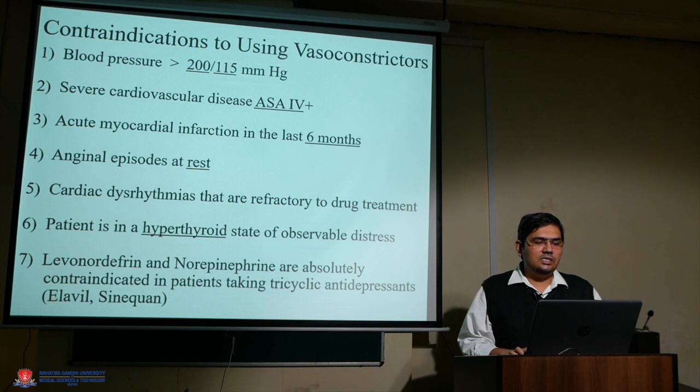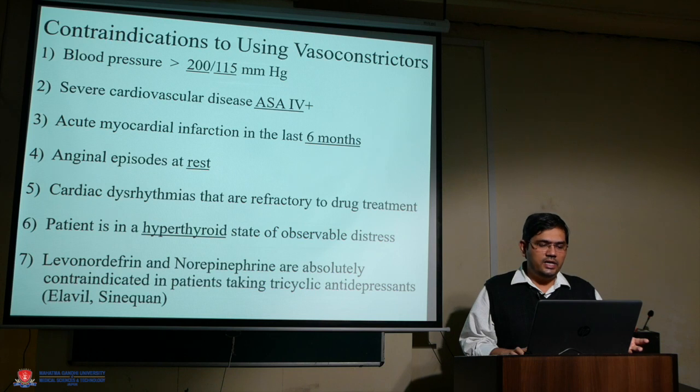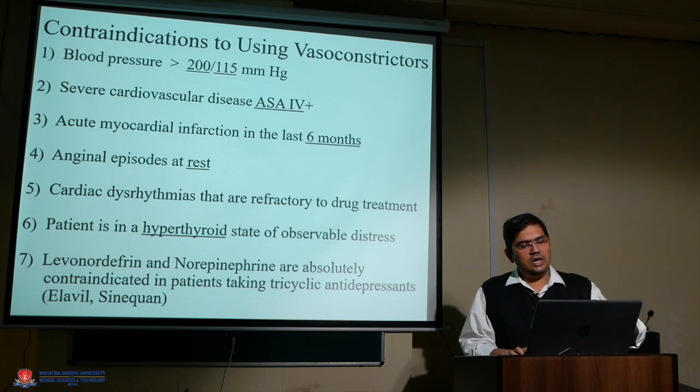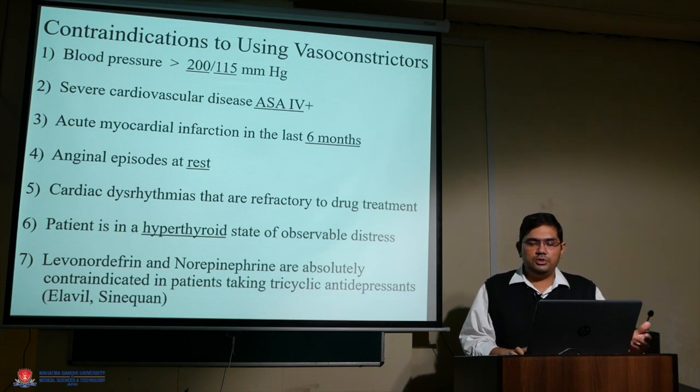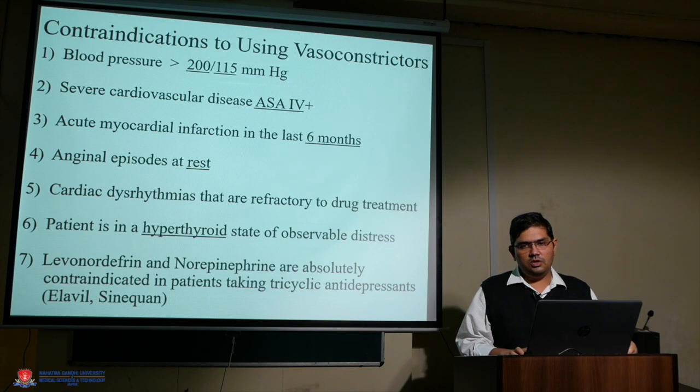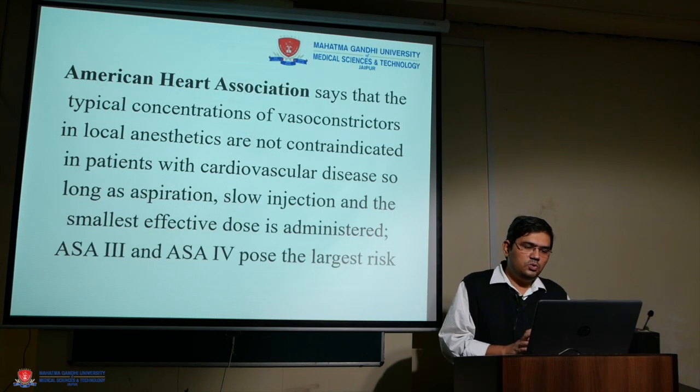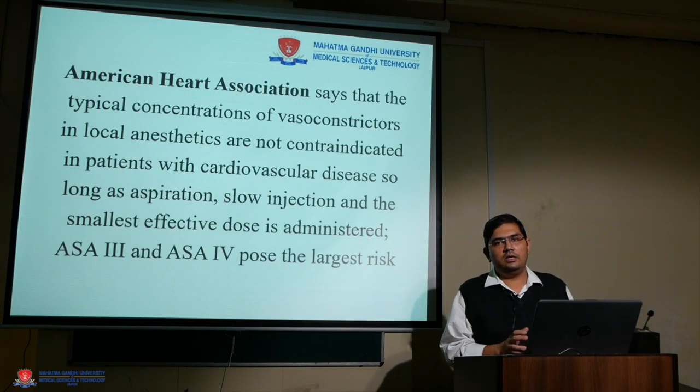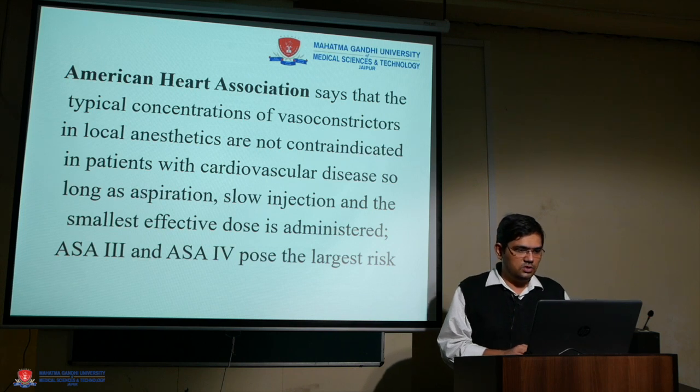So contraindications are basically where the patient's systemic condition is not good: excessively high BP, ASA 4 category patients, history of MI in the last 6 months, angina episode at rest, cardiac dysrhythmia refractory to treatment, hyperthyroidism. So basically these are the conditions where we cannot even proceed with the surgery, forget about the vasoconstrictor. Apart from these routine contraindications, there is no separate contraindication for vasoconstrictor.